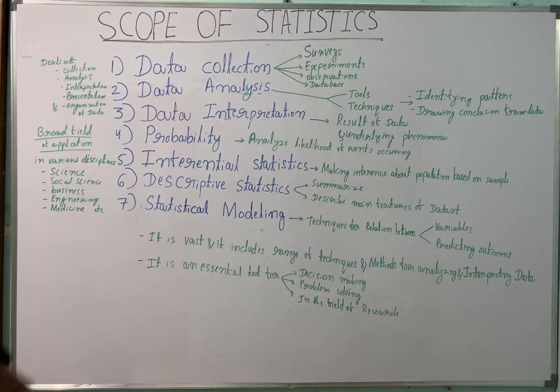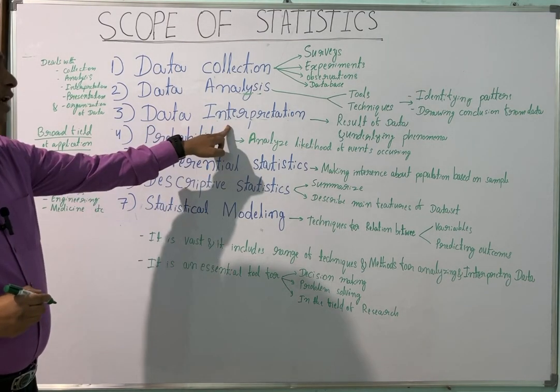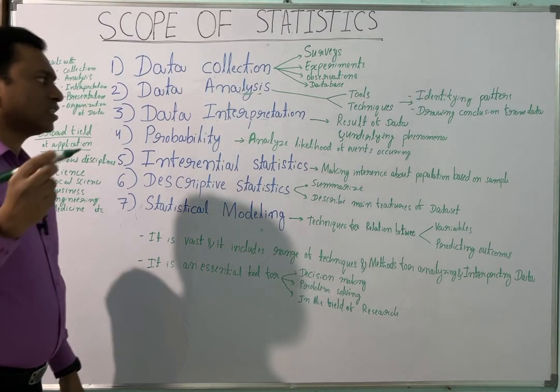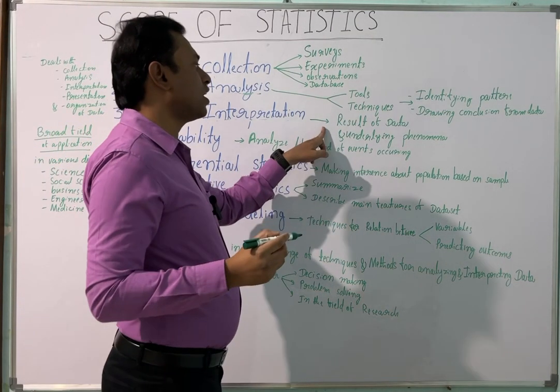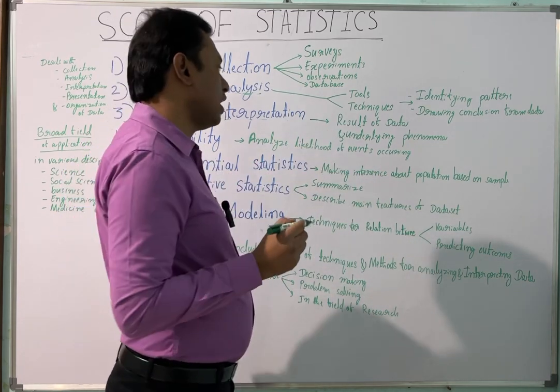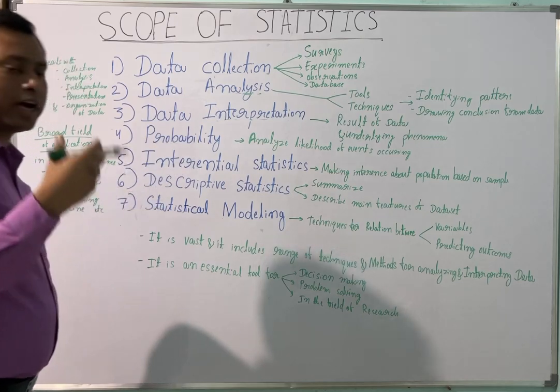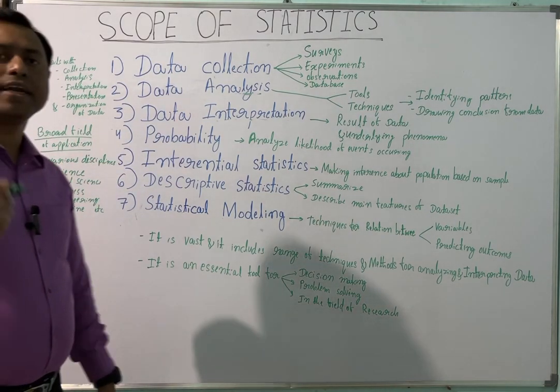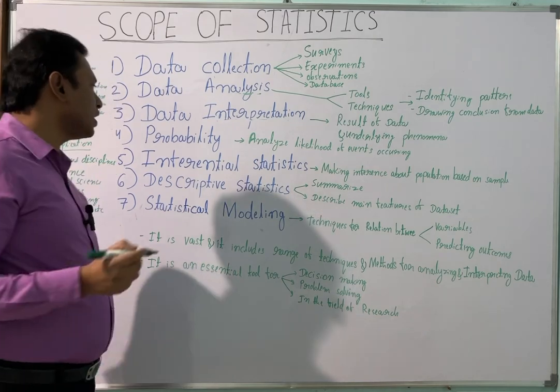And the third scope is the interpretation of the data. How are we interpreting the data? It means that we are knowing the result of the data and the underlying phenomena of the data.